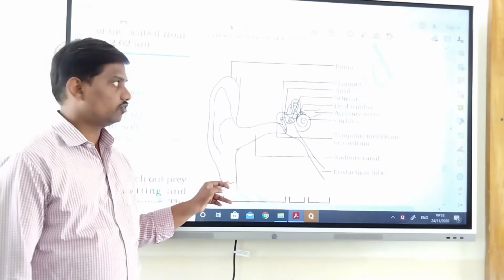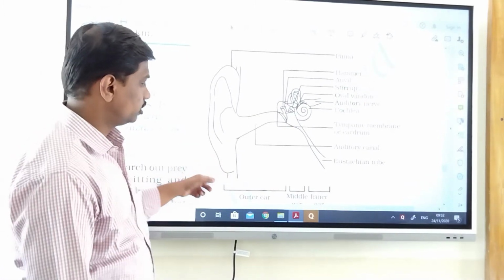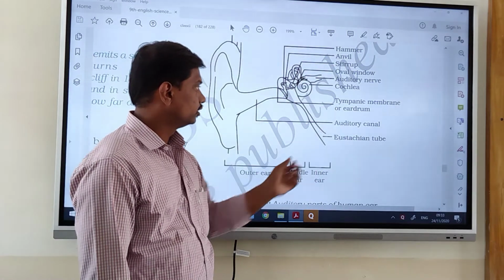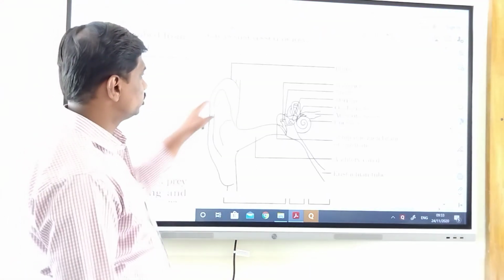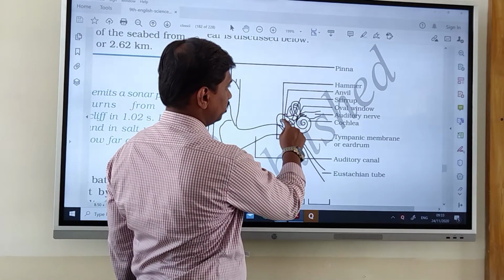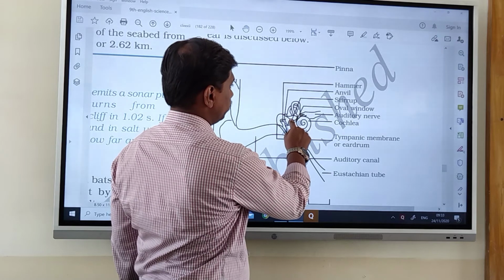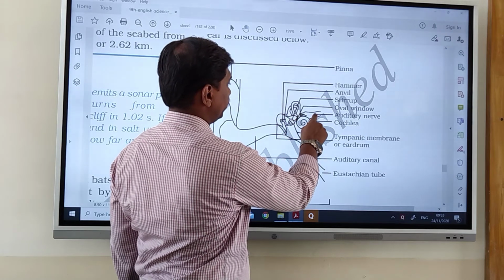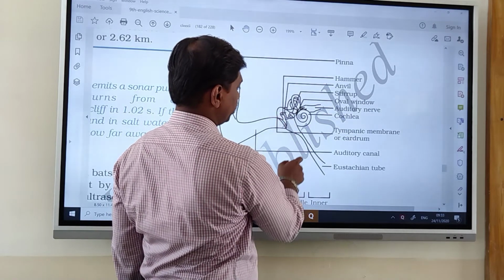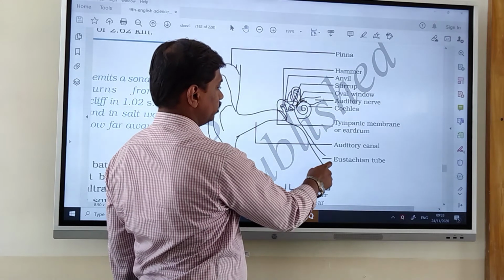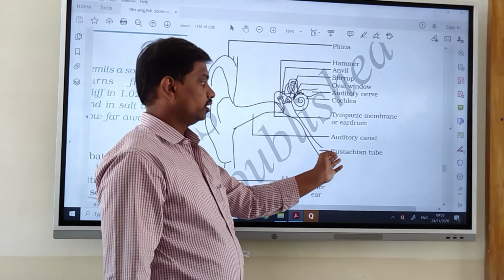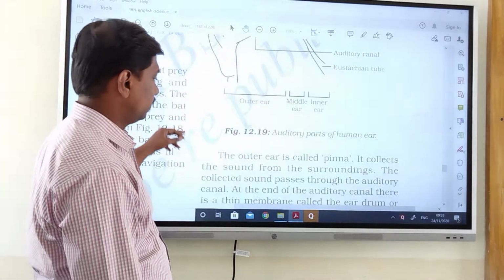So this is the diagram of the human ear. This part is the outer ear, middle ear, and inner ear. This is the hammer, anvil, and this one is the stirrup, oval window, auditory nerve, cochlea. We can say this one as the eardrum, auditory canal, and this is the eustachian tube. The outer ear is called the pinna.